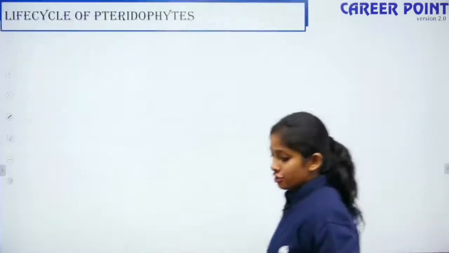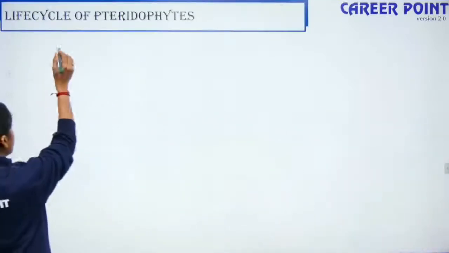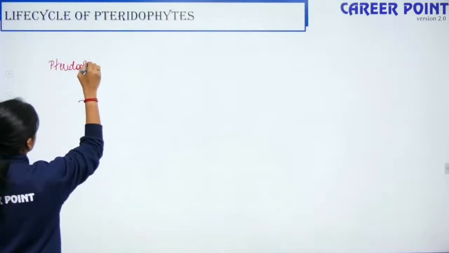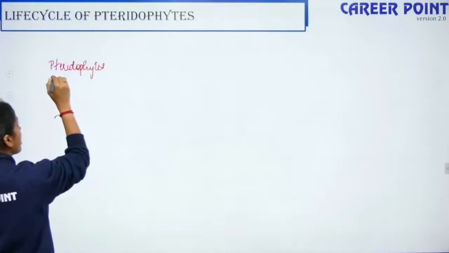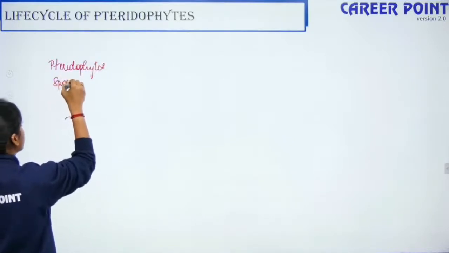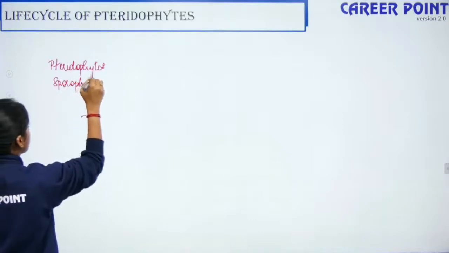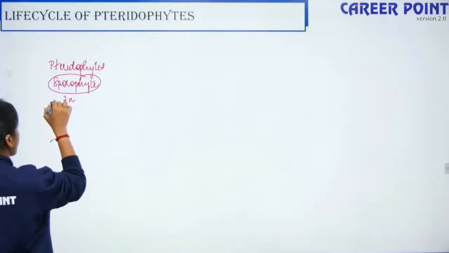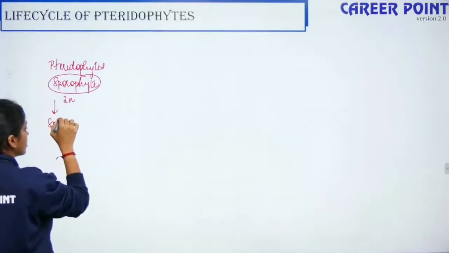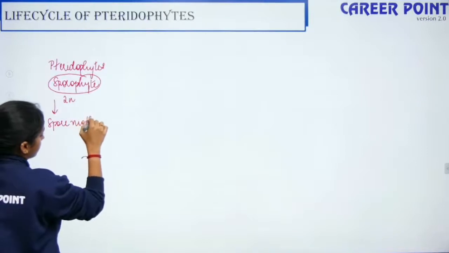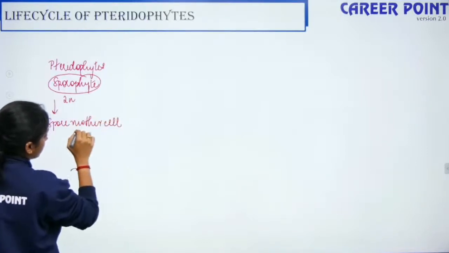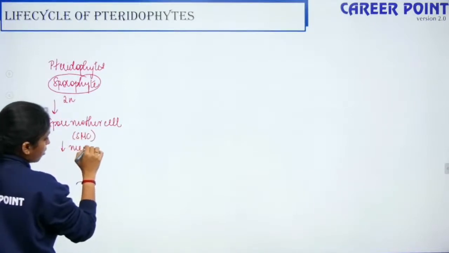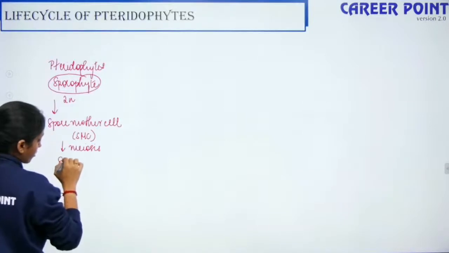Now the life cycle of your pteridophyte. Here there's another twist. The main pteridophyte plant body is sporophyte, meaning it is 2N. This sporophyte has spore mother cells. The spore mother cell undergoes meiosis to form your spores.